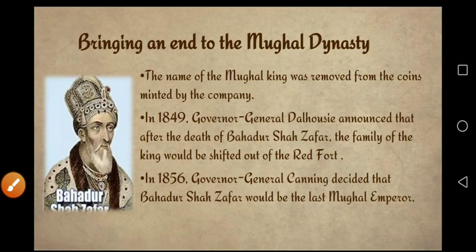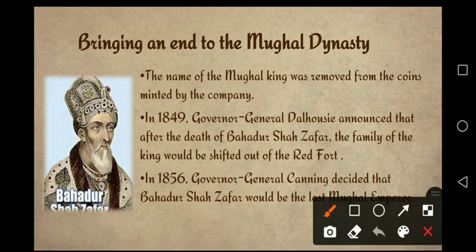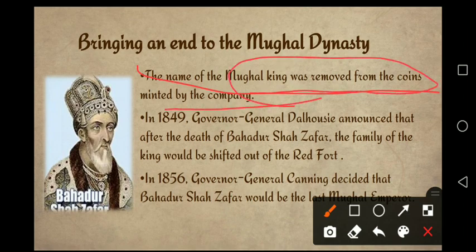Now, bringing an end to the Mughal dynasty. What happened? You have studied in seventh standard that the Mughals had acquired all over the country. They were ruling the whole of India. But when the Britishers started acquiring some states, they wanted to reduce the power of the Mughal dynasty because they were aware that if the Mughal dynasty remained, they could regain their power or stop them from doing their trade. That's why they focused on removing them from power. So first of all, they removed the name of the Mughal king from the coins minted by the company.